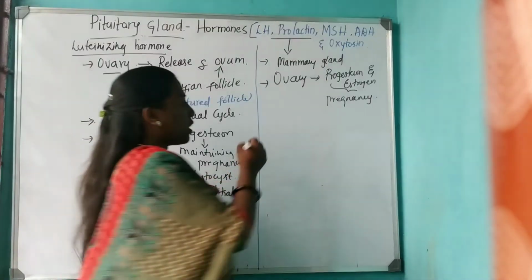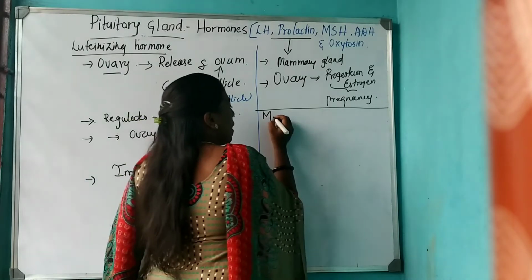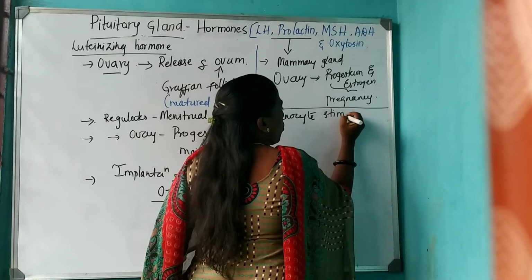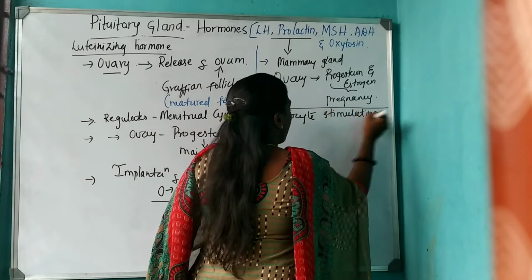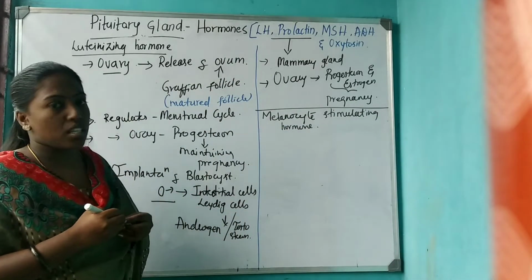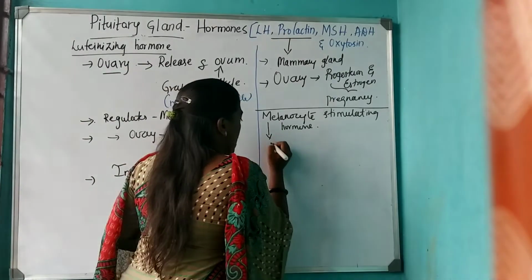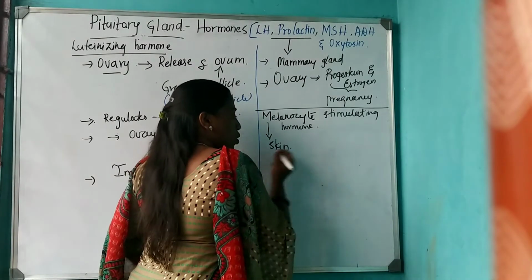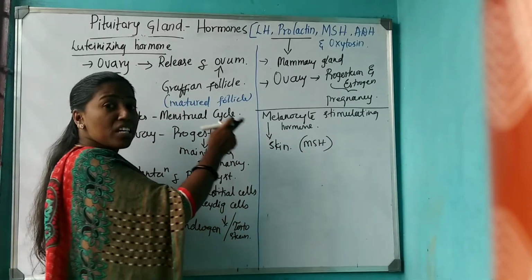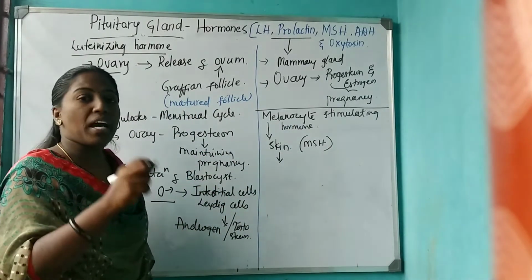Next, coming to the other hormone, MSH, which stands for melanocyte stimulating hormone. Where do we find melanocytes? Melanocytes are found in the skin. MSH acts on the melanocytes of the skin, and the skin then produces a pigment called melanin.